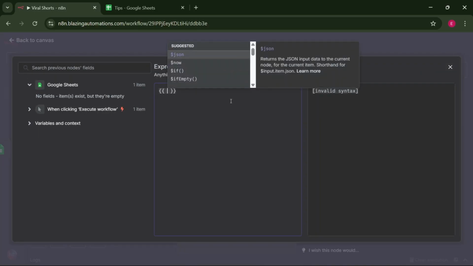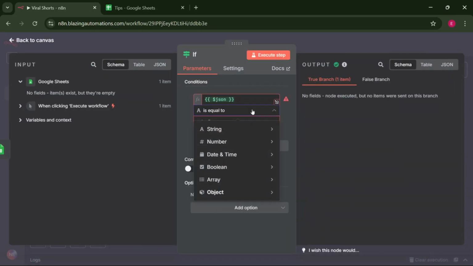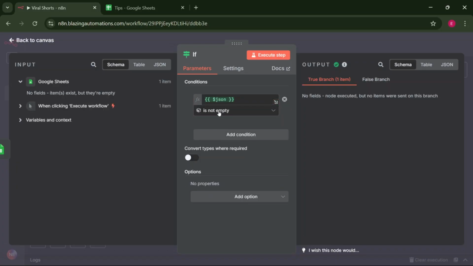Inside here, we want to grab the input or the JSON. So $JSON. So add the JSON like that. Since this is going to be the output that is coming from the Google Sheets, and go for the object. Click on the middle, select object, and select is not empty. So this means that we want to check that the JSON, which is the Google Sheet data, is not empty.